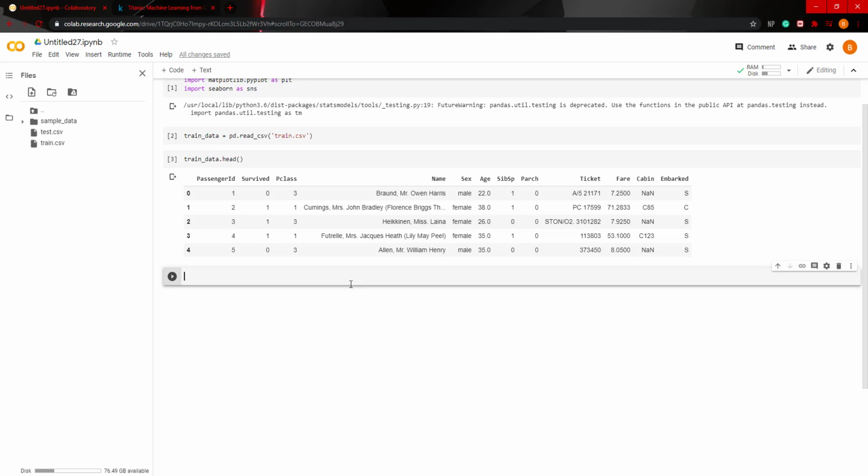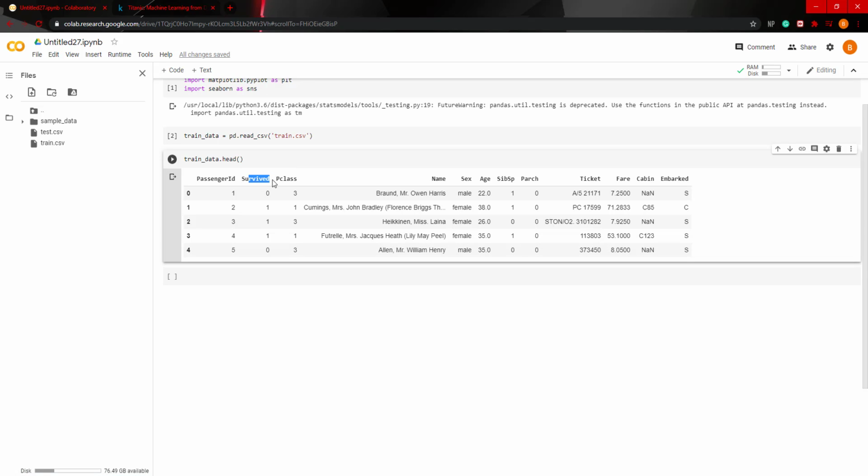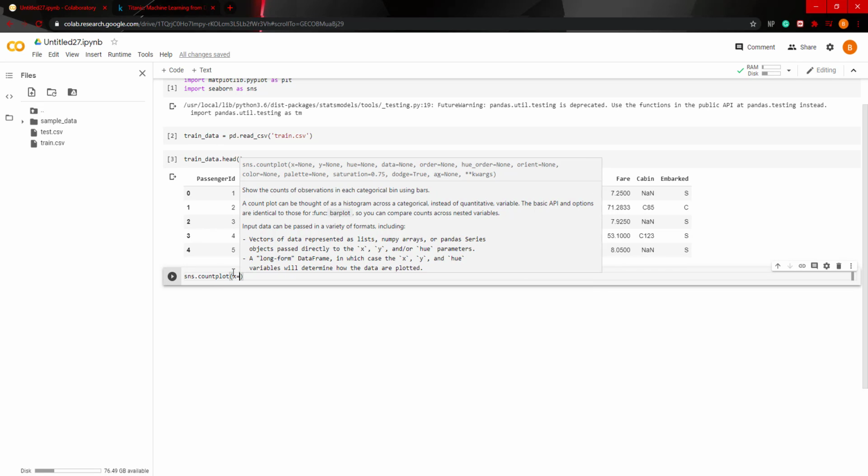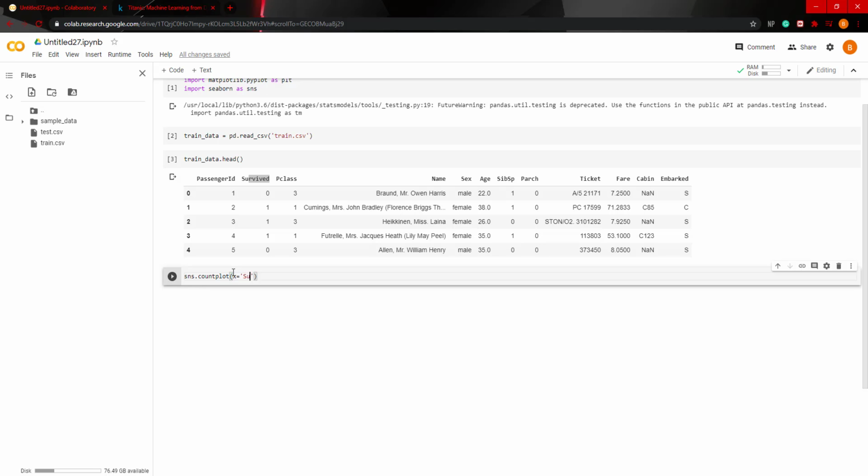So we can start off by, first of all, using a count plot to see how many people survived on the ship. So what we do is sns, which is Seaborn, dot countplot, and for x, we can put the column name survived.